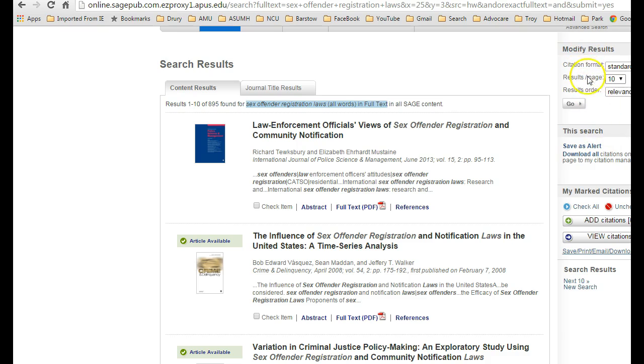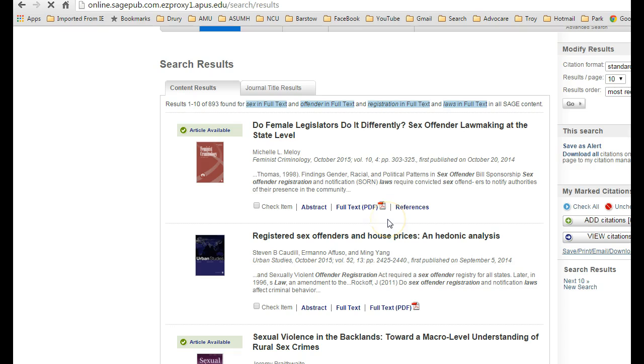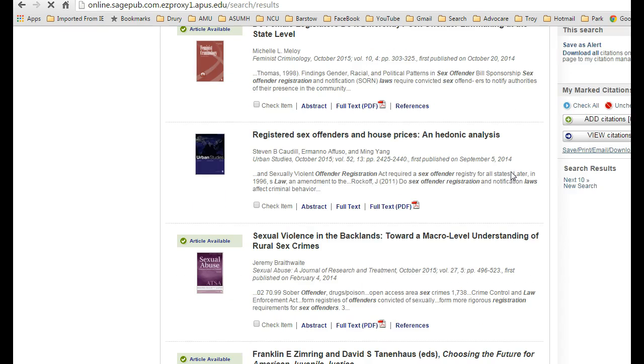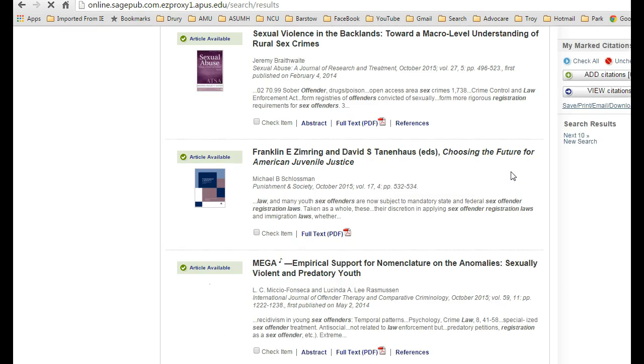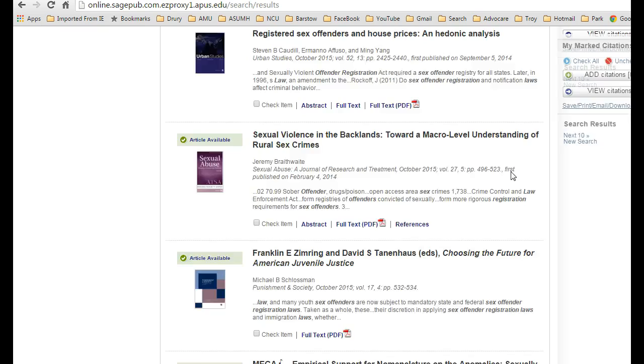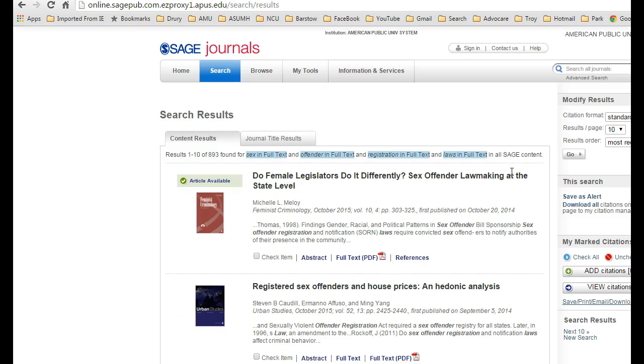So you can modify your search results over here, results order, by relevance or by most recent or earliest first. Let's try most recent. And so here you will see that I'm going to have 2014, 2015 articles. This will give me the most current information closely related to this particular topic. What I can do from here is look at the abstract to see if this is something that would be useful for my particular research.